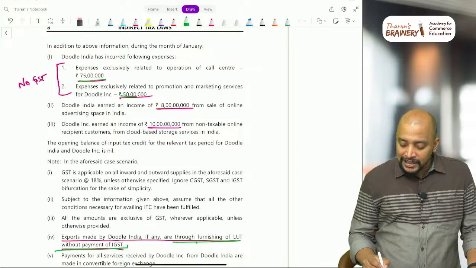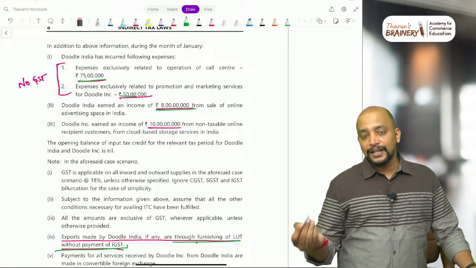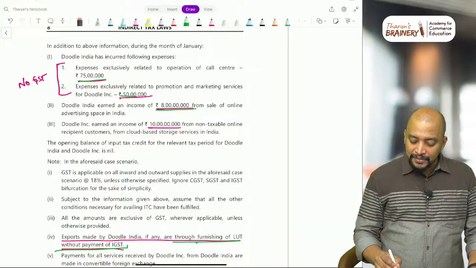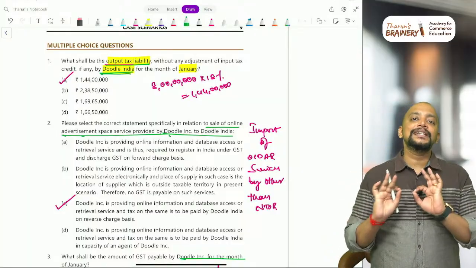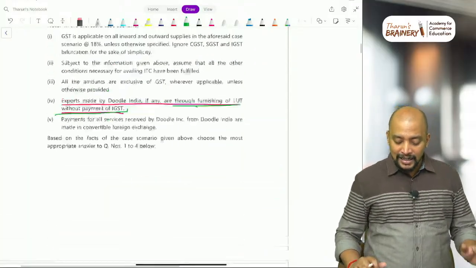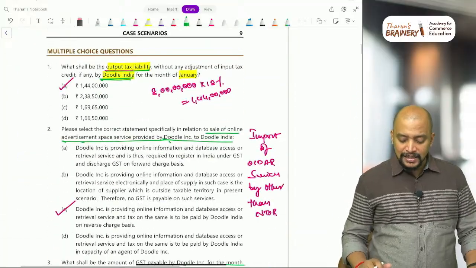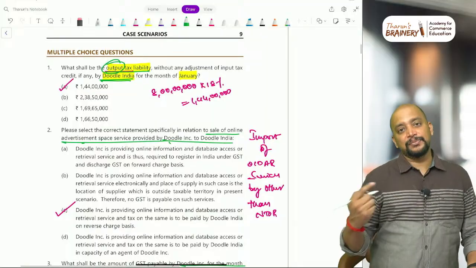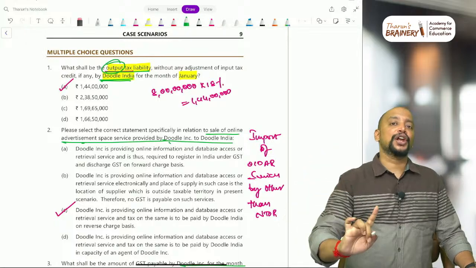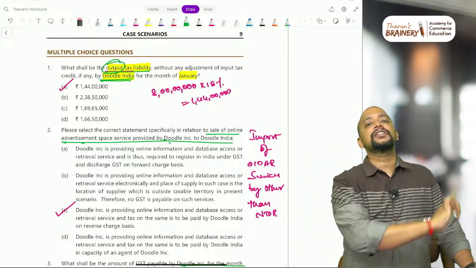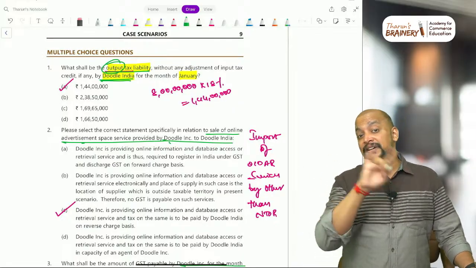Then Doodle India earned an income of 8 crores from sale of online advertising space in India. On that they need to pay GST. So just the 8 crore is their liability, and on inward supply there is no RCM also. Moreover, they asked what shall be the output tax liability. About RCM, import of services, etc., they are not asking. They are just restricting it to output. Please read the question carefully in exams. Output means only outward supply. You should not take the inward supply under RCM.